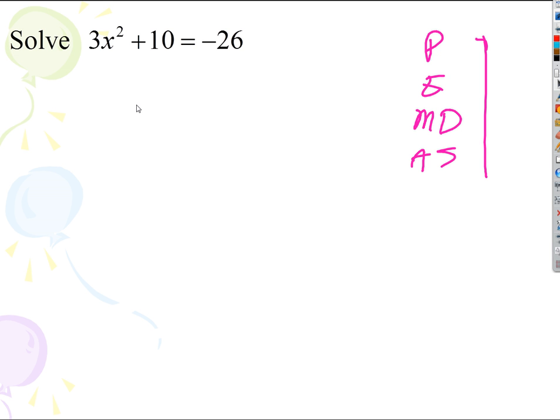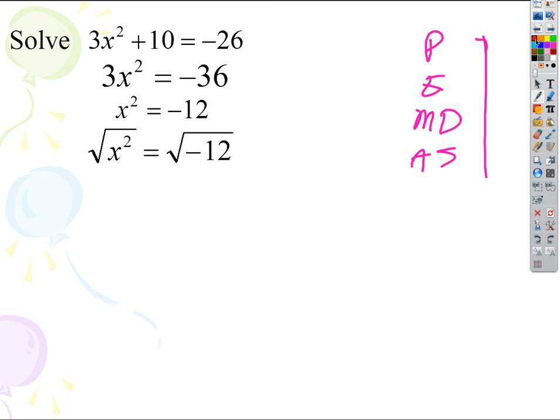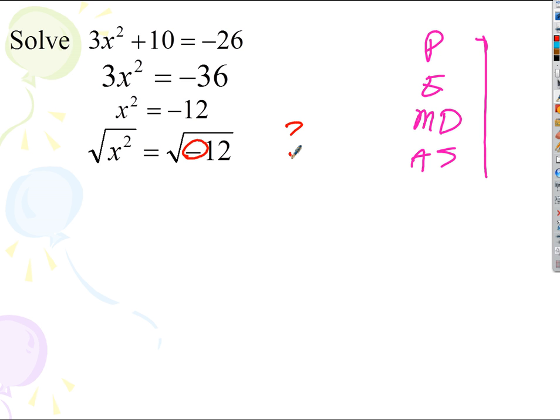Well, I've got this exponent to undo. How do I undo a square? Square root. We'd have to have a plus or minus there, wouldn't we? But here's where we got problems. Here's where we run into that rule that we've always had, how do we take the square root of a negative number? And until now, we haven't had a good answer.